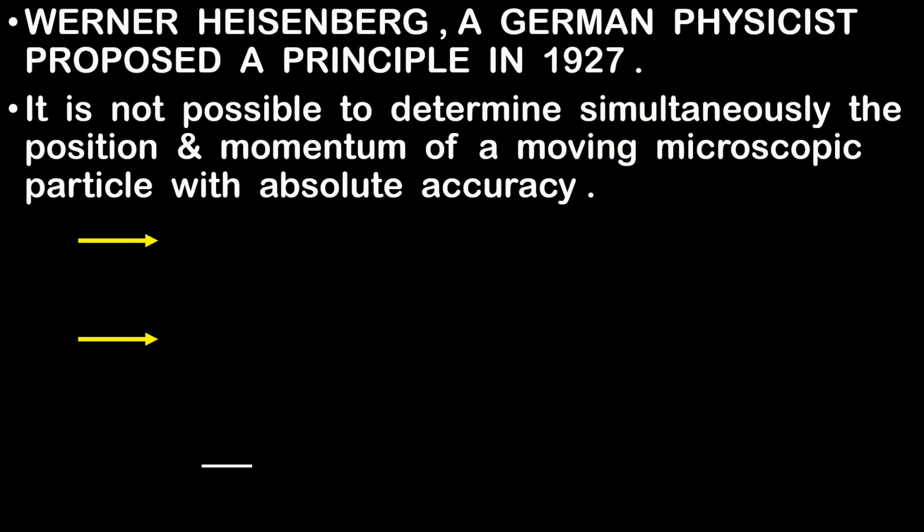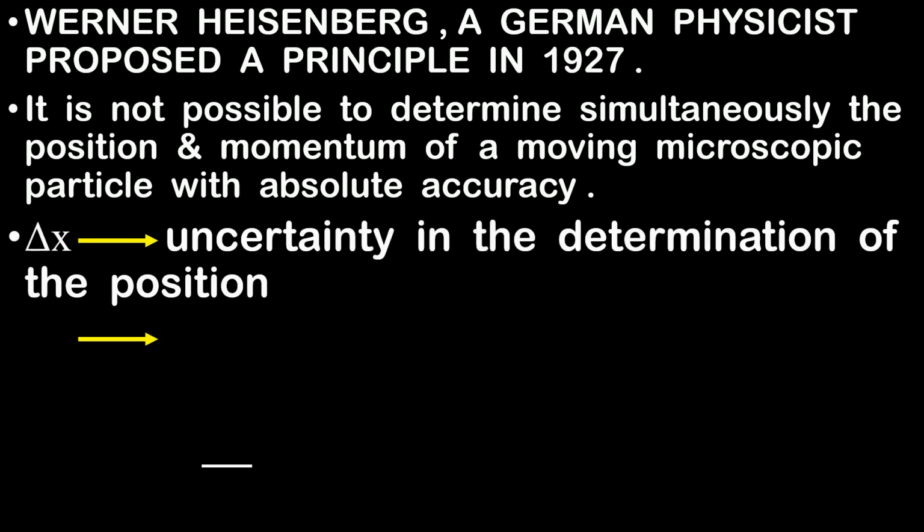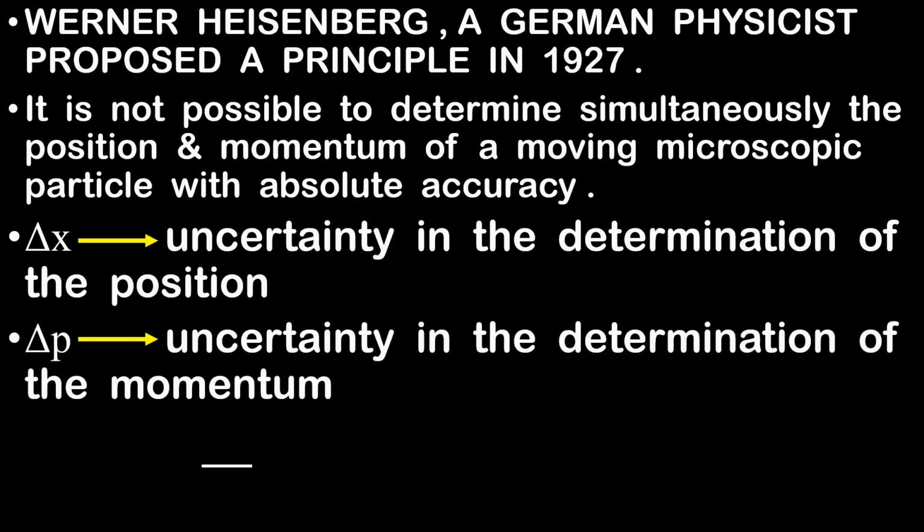He told us further that suppose delta x is the uncertainty in the determination of position, which means that suppose you calculated the position, and as we all know there will be some error in the position. So let's say delta x is the error. Uncertainty means simply error in the determination of the position. And let's say delta p is the error in the determination of momentum. So I hope these two terms are clear.